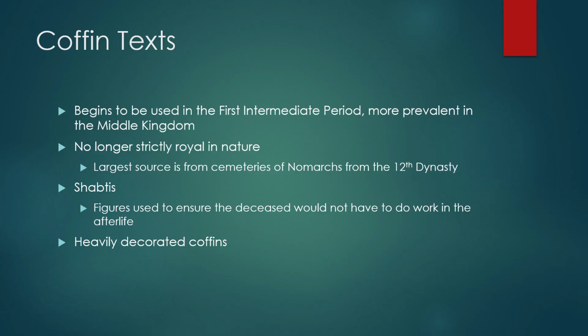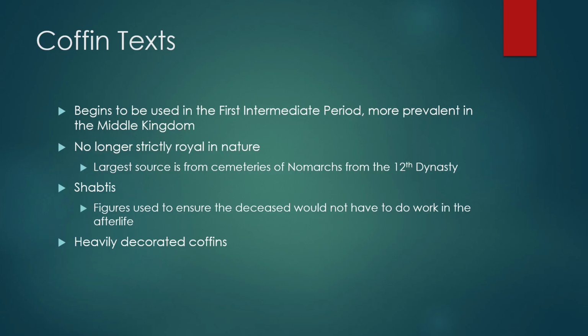In fact, the largest source for the coffin texts stems from various cemeteries of the different nomarchs dating from about the 12th dynasty. With the coffin texts, we begin to see some shifts in the spells. It is no longer strictly focused on the soul as it travels through the netherworld at night.